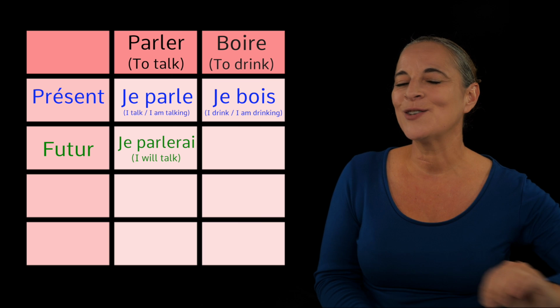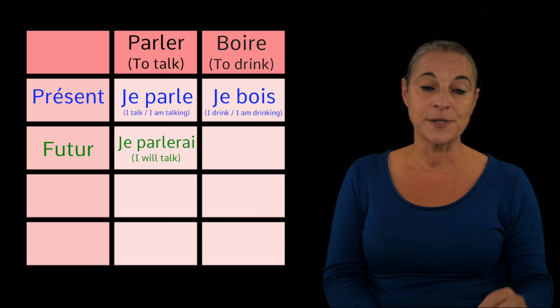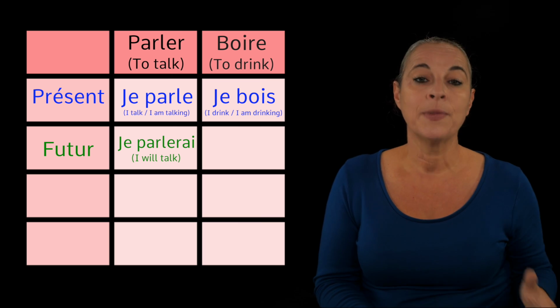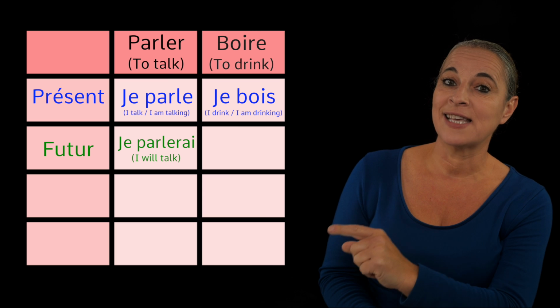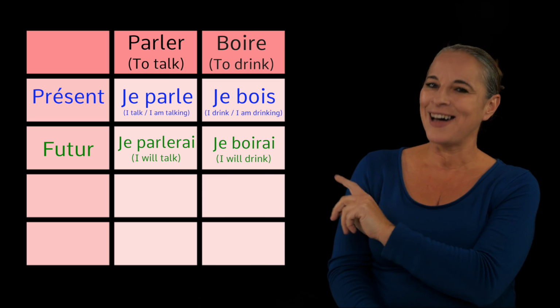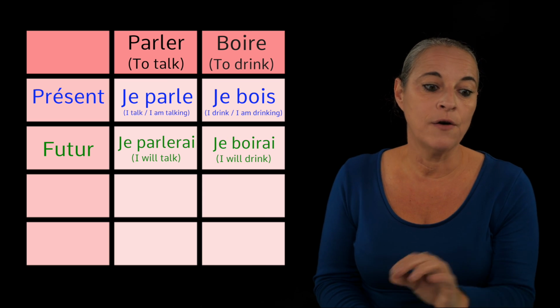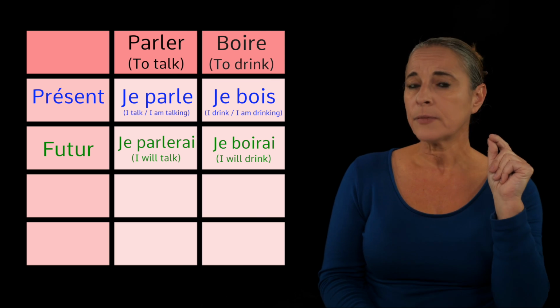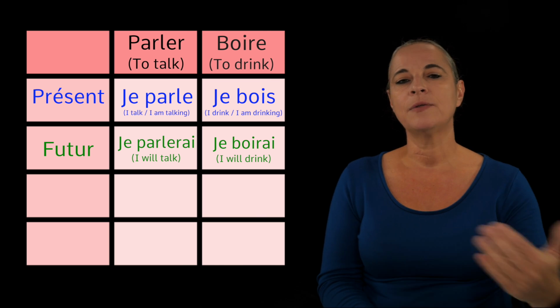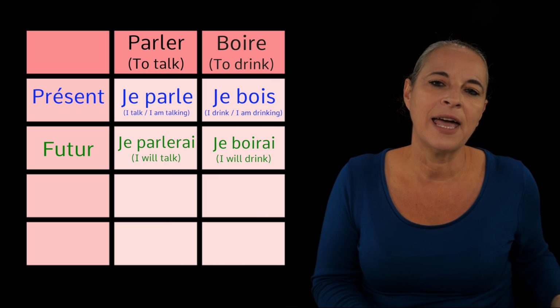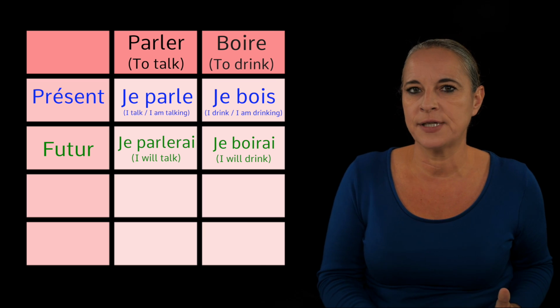However, you cannot do that for irregular verbs, such as boire. For boire, we say je boirai. That's the future of I will drink, of course. So what we've done here, we have got rid of the E and we have added the AI ending of the future tense.